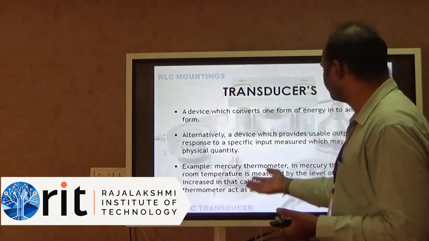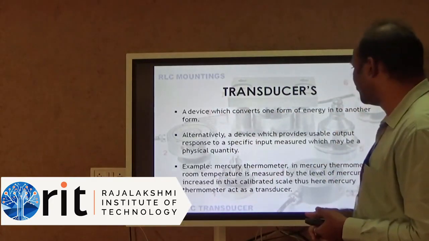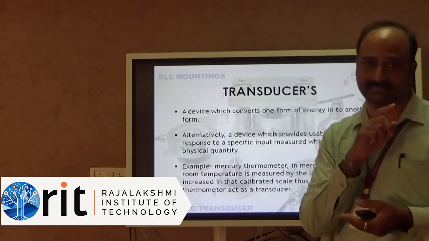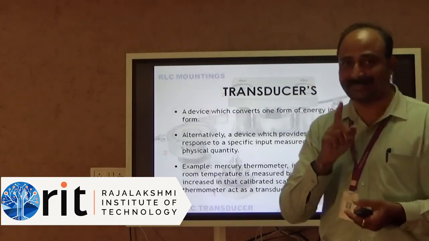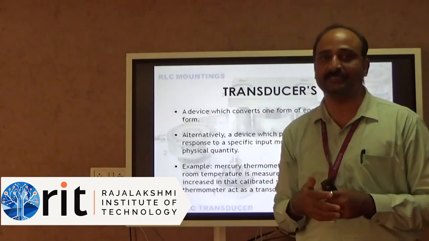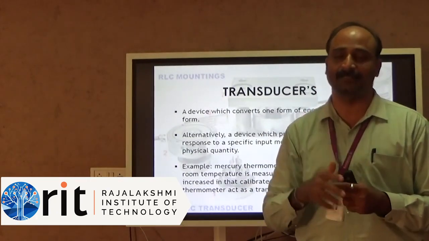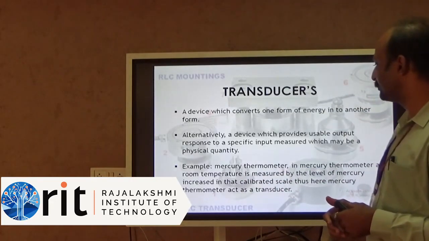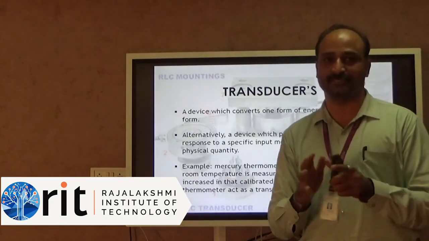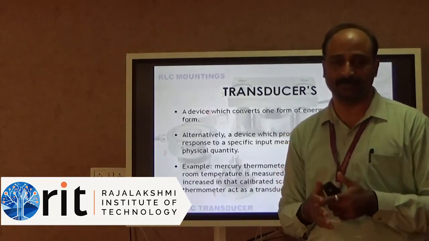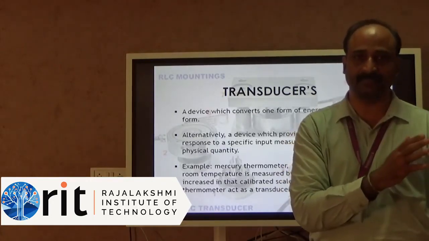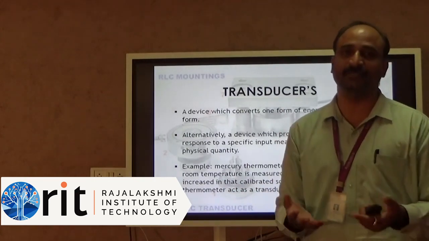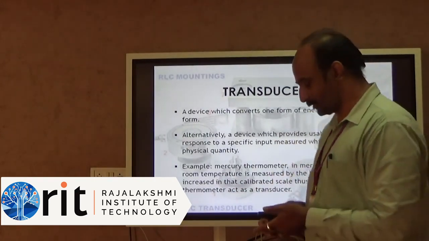In a mercury thermometer, the room temperature is measured by the rise of the mercury level on a calibrated scale. Calibration means what? We have discussed this in the first unit. Thus, here the mercury thermometer acts as a transducer. This mercury thermometer converts a physical quantity into a measurable quantity, which we use to measure the room temperature.